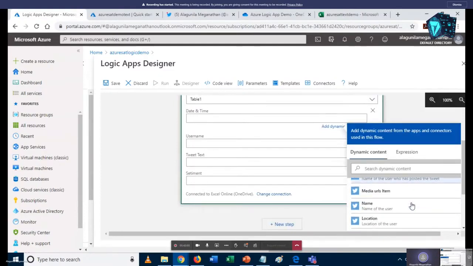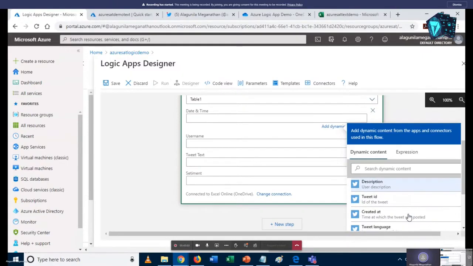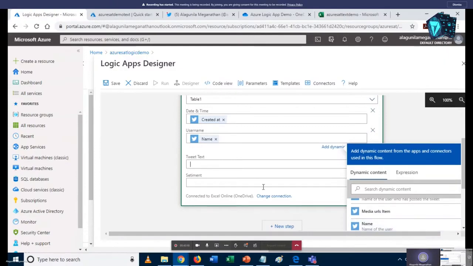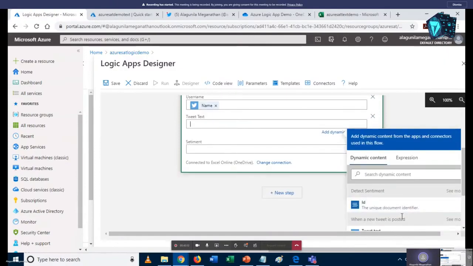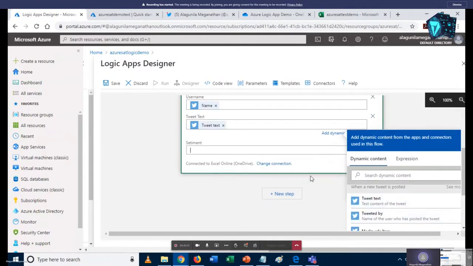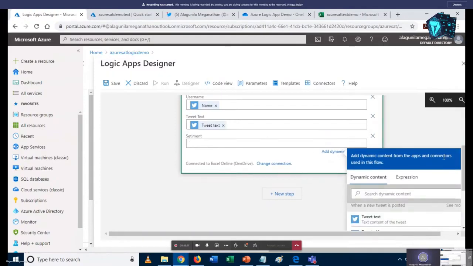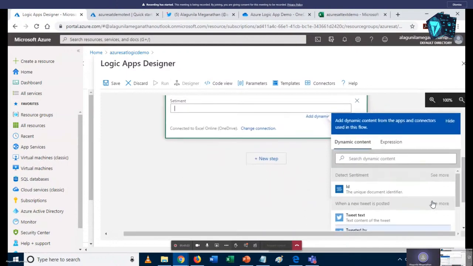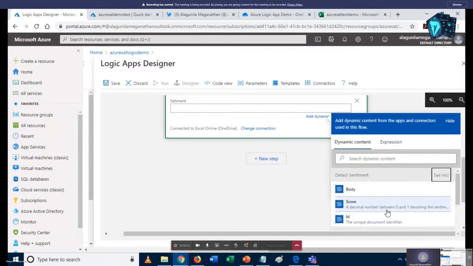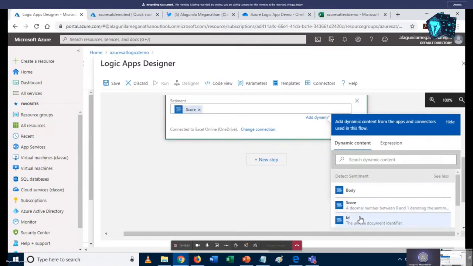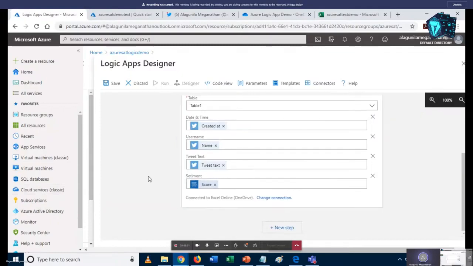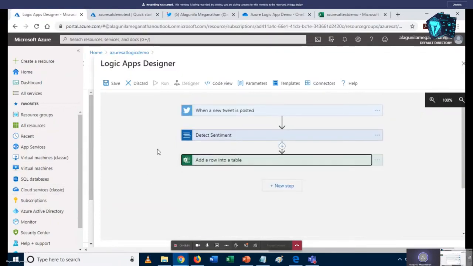So here, for the username, I need to give the name of the user. For tweet text, it should be our tweet text, and for sentiment you need to give the score. Okay, so that's it. Without writing a single line of code, we perform this kind of flow.